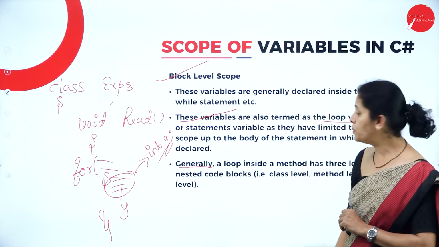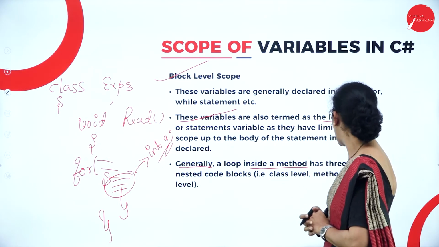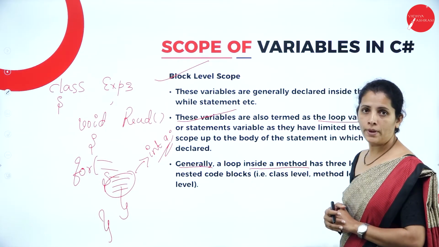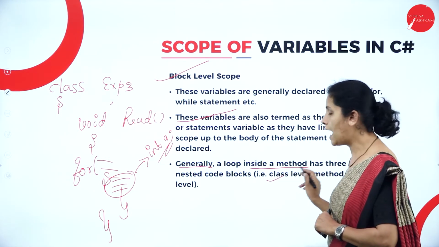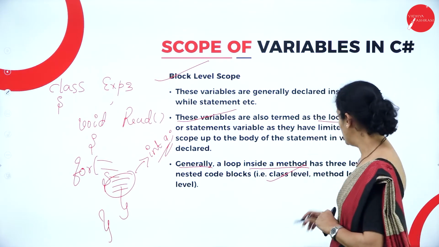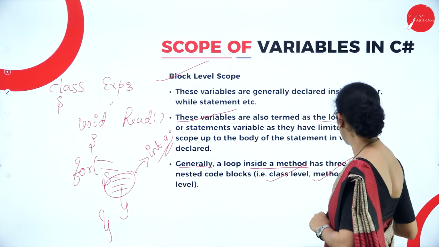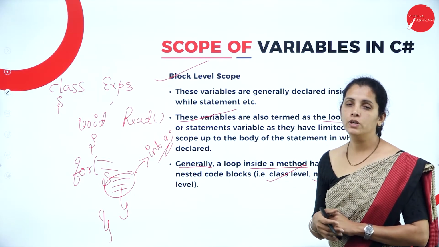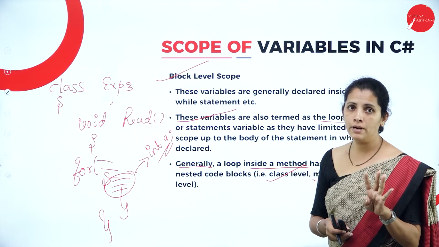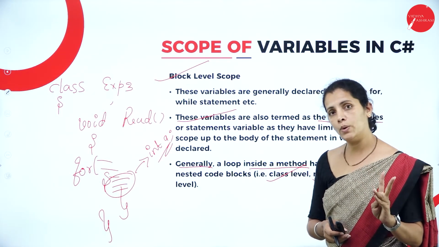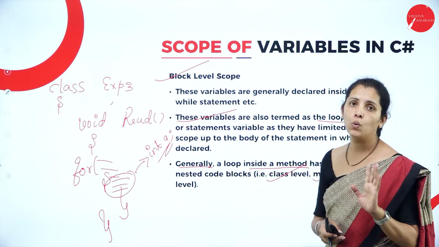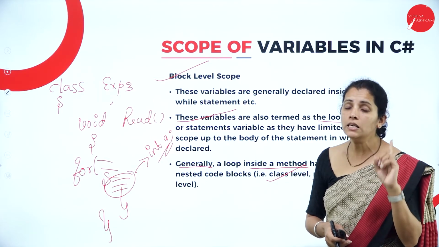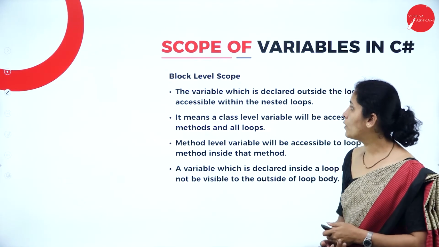Generally, a loop inside a method has 3 levels. That means if I consider looping, inside that I can have class level variable, I can have method level variable, even I can have loop variable. So dear student, there are 3 type of variable: class variable, method variable and block variable. And from the examination point of view, this topic is very, very important.